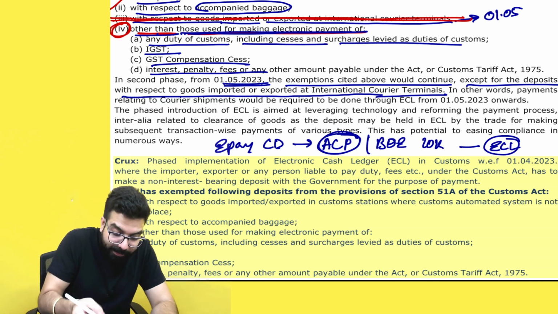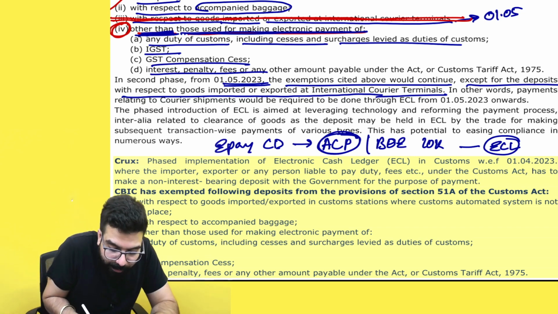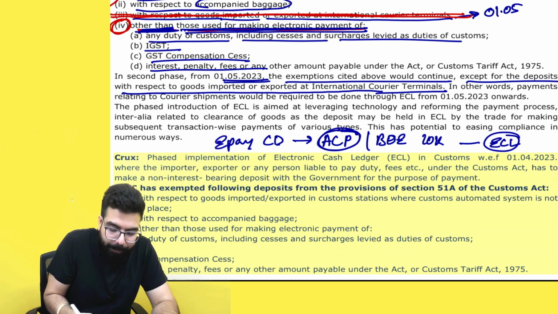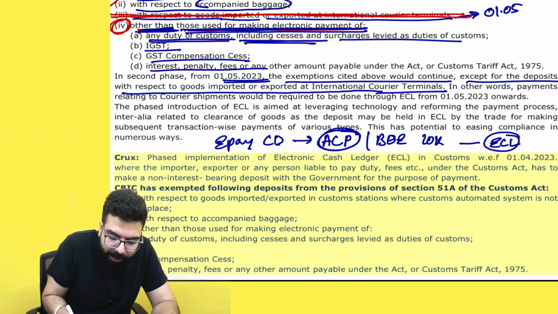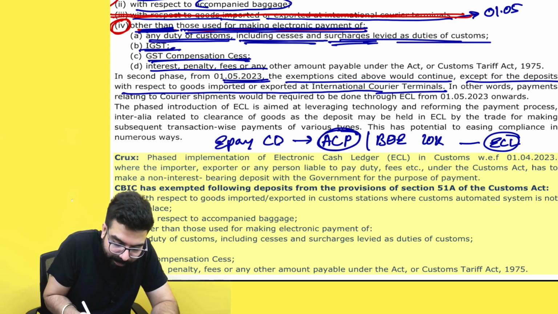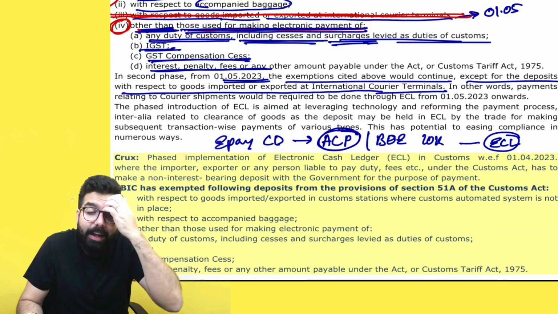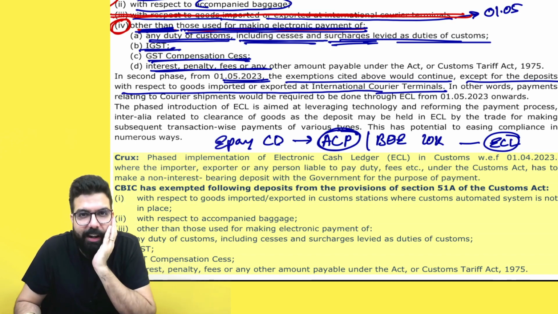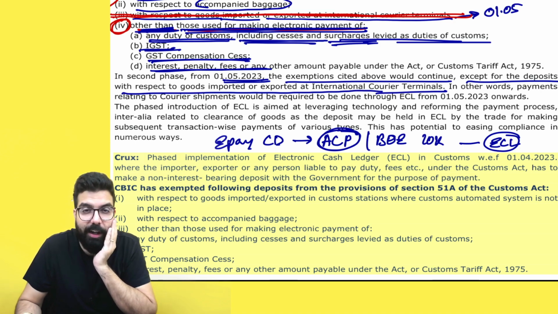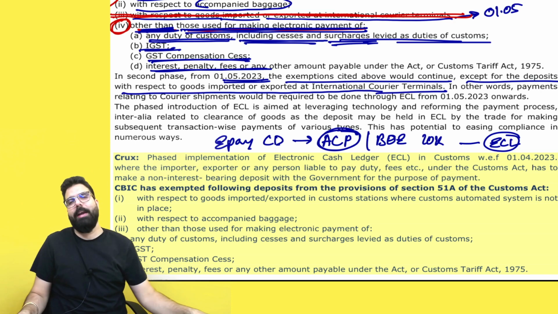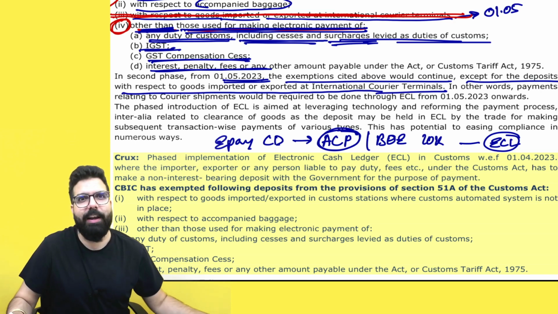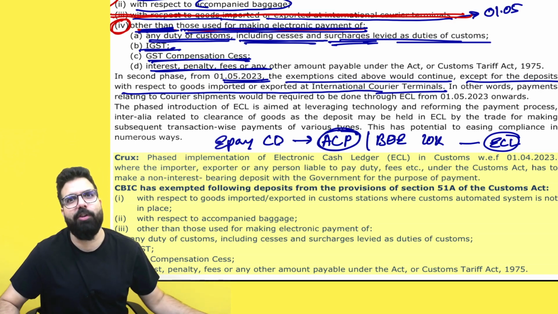They are saying, see, other than those used for making electronic payment of any customs duty, including cess, surcharge, duties levied under customs, IGST, GST compensation cess, or any fees which is payable. Baba, if you are filing a bill of entry where 10,000 of duty is there, customs duty etc., then e-payment is always mandatory. You have to use the e-cash ledger. They are saying other than those used for making electronic payment means supposing it is only 2,000 rupees, electronic payment is not required.